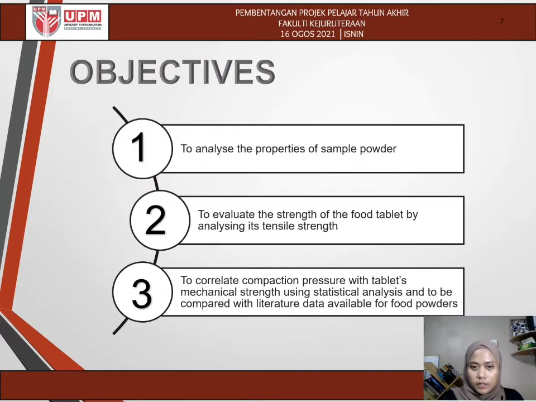So the objectives of this study are to analyze the properties of sample powder, to evaluate the strength of a tablet by analyzing its tensile strength, to correlate compaction pressure with the tablet's mechanical strength using statistical analysis, and to be compared with literature data available for other food tablets.